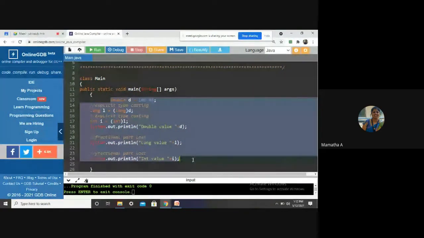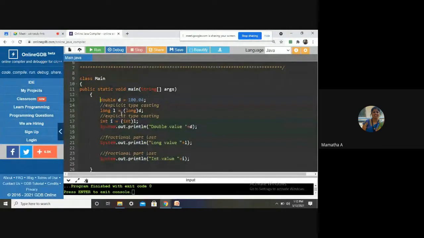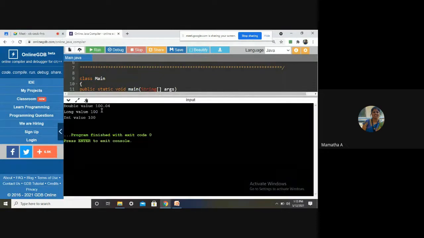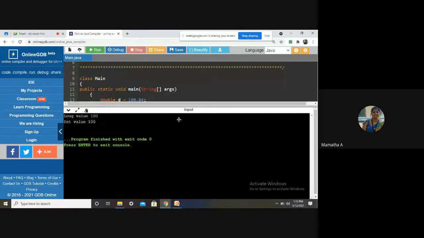Okay, we'll just see this double and L. Double is converted to long, and similarly, this is D, not L. So D again here is converted to integer. So double is converted to long, double is converted to int. Definitely there will be loss of the fractional part. Execute that. You can see the double value which was 100.04 is now converted to a long value which is just 100, and an int value which is also just 100. You can see that the fractional part is lost.